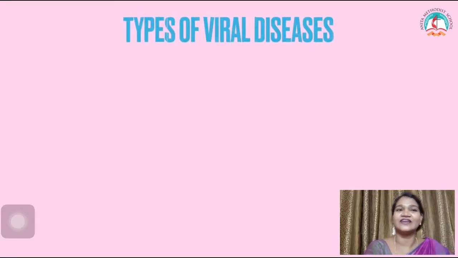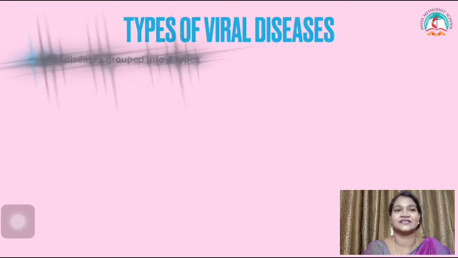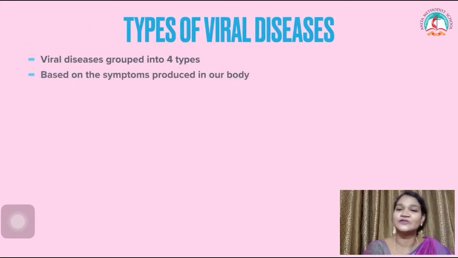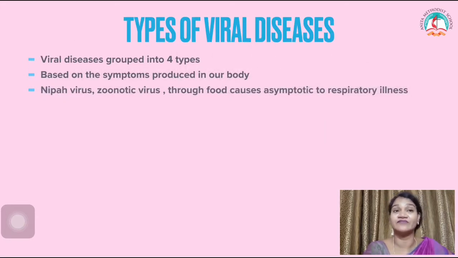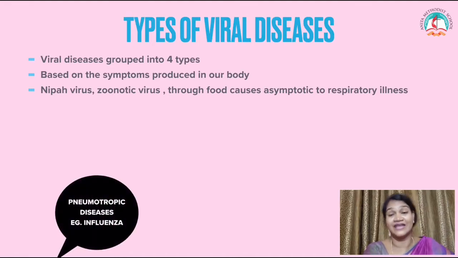Let's learn the types of viral diseases. The viral diseases are grouped into 4 types based on the symptoms produced in the body. Before we learn the 4 types, let us learn about an important virus called Nipah virus. Nipah virus is called a zoonotic virus because it spreads from animals to human beings, and it spreads through food and is asymptomatic. They will not show any symptoms in human beings. But later it leads to respiratory illness. Okay, let's move to the 4 types of viral diseases.